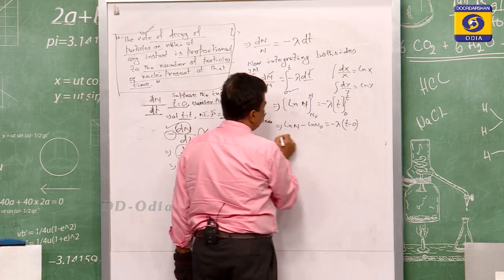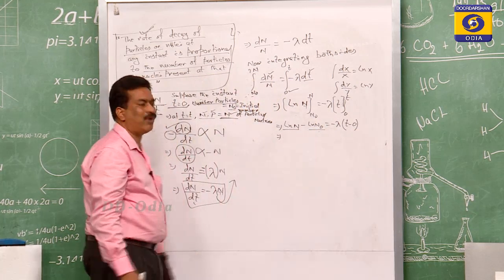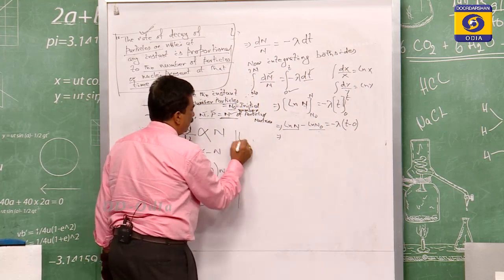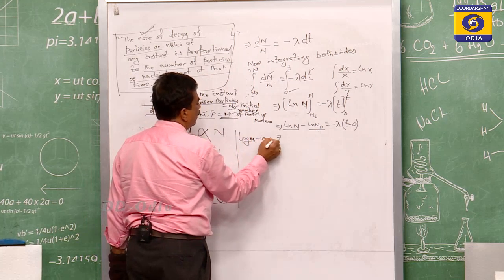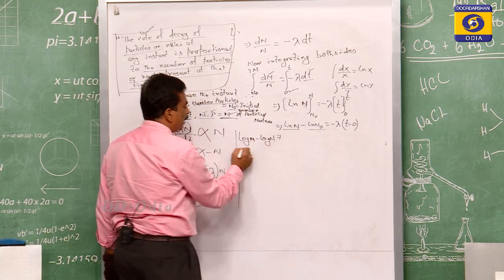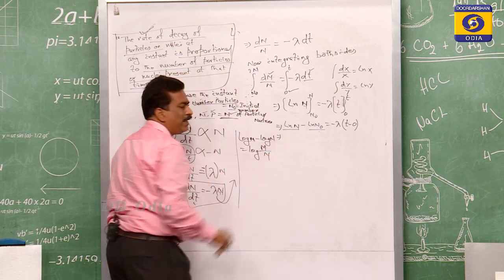So t minus 0. You see, this is the ln m minus ln n form, and you know that logarithm of m minus logarithm of n is equal to logarithm of m by n.